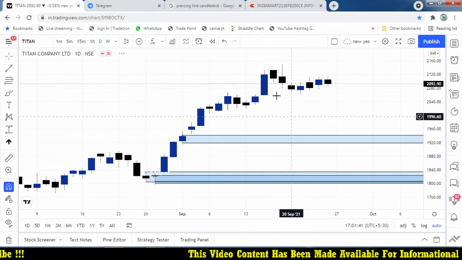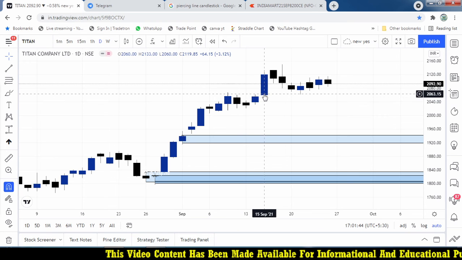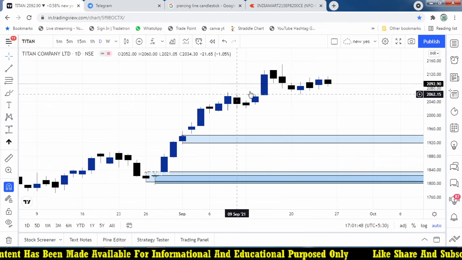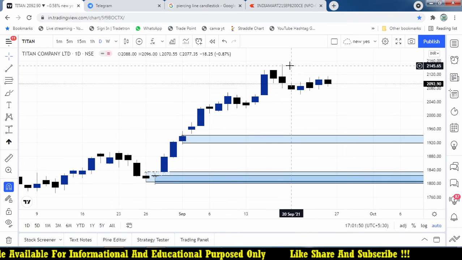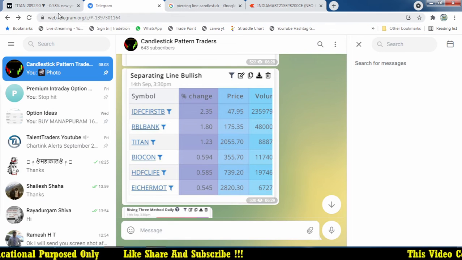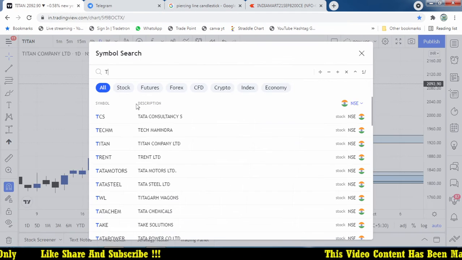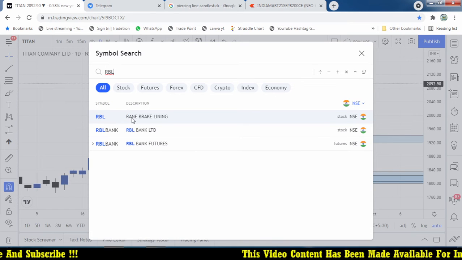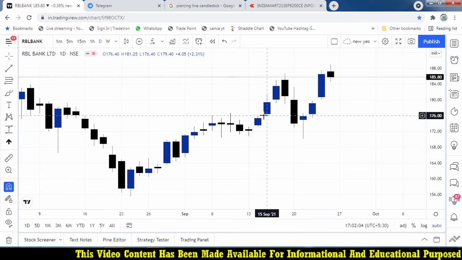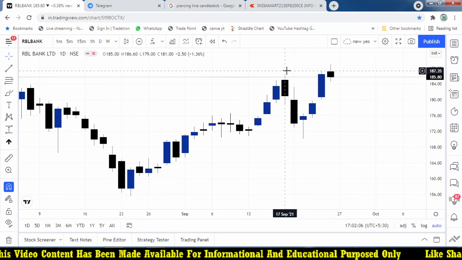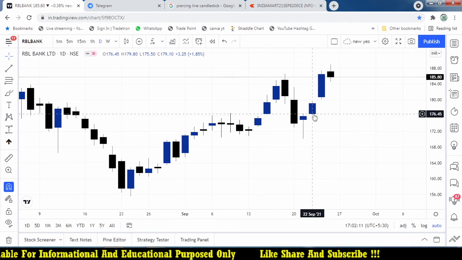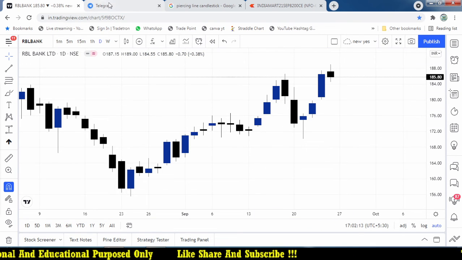Titan, 14th September, the next day broke from 2063 and went up to 2151, almost 100 points. Sure, you are going to get such great money in options. And then Biocon, RBL Bank, somewhere here. Next day it moves higher than that. Initially it moves well. After that it triggers your stop loss. But again it moves, and there is a hammer candle pattern that was giving you such a great opportunity.